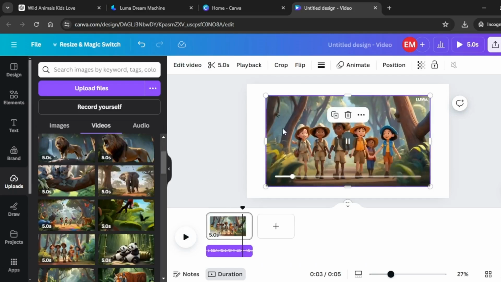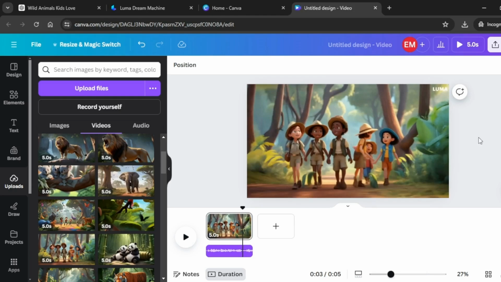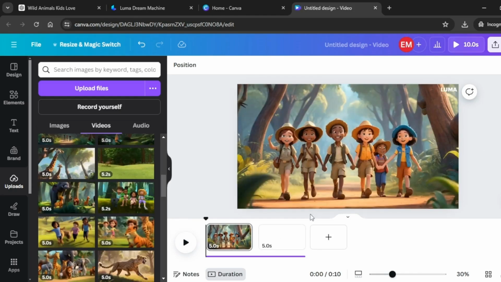Bring in that first scene and I'm going to right click it and set the video as background. Now that we have added this first scene here, listen to this song again and it's going to guide us on the kind of scene you're going to add next.